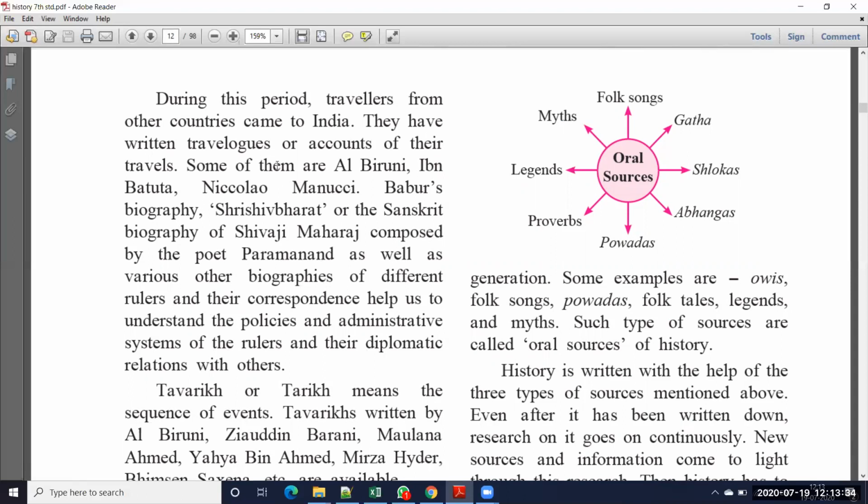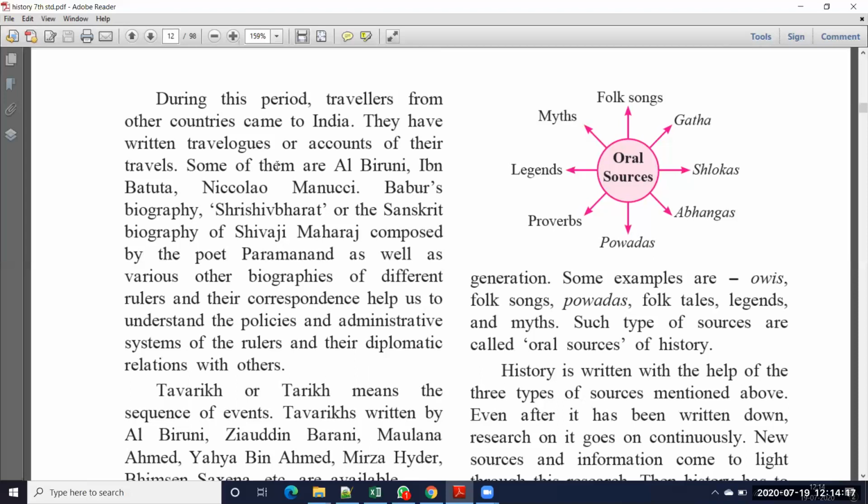Okay, so here not only material sources, there are also many foreigners. In sixth standard history chapter we learned about Yuan Chwang, one of the Buddhist bhikshus. He came from China and traveled all over India, and he observed what traditions we are following, which types of flowers and which types of trees are available here. All the information he wrote in books. Those books, written by foreigners who came to India and observed everything, we call accounts of their travels. So based on those books also we can get the information.